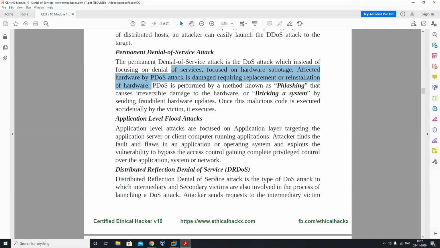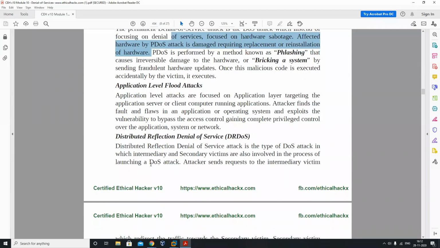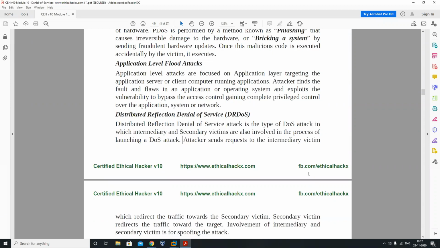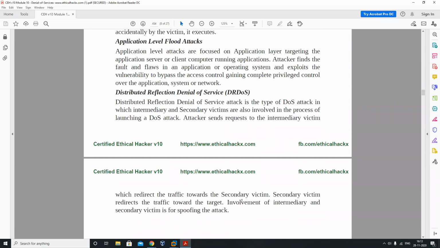Distributed reflection denial of service attack, which is DRDoS. Distributed reflection denial of service attack is a type of DoS attack which basically focuses on the intermediary and secondary victims in the process of launching a DoS attack. The attacker sends a request to the intermediary victim, which redirects the traffic towards the secondary victim. So it's like a chain. I will send the first request to the first one, then it will send to the second one.